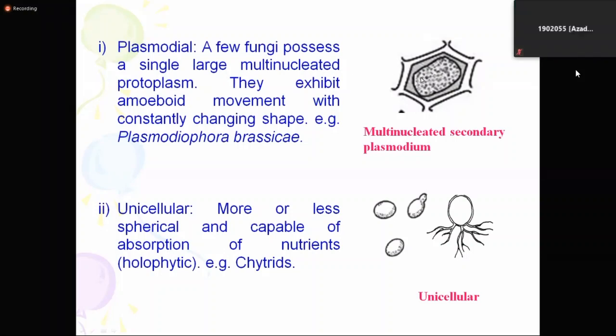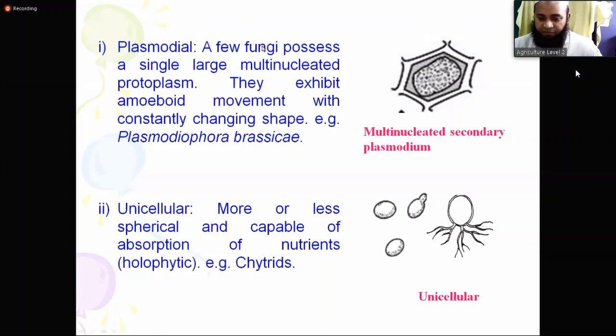If I give you this in the exam, you have to draw the figure also. Very important. In plant pathology, from now you will see many figures, and students also draw many figures in the exam. It is mandatory. You have to draw. So please take pen and paper and try to draw also. Okay. So what is plasmodium?